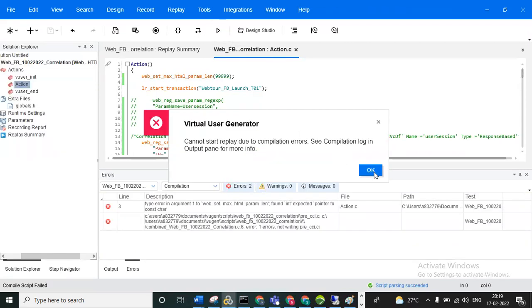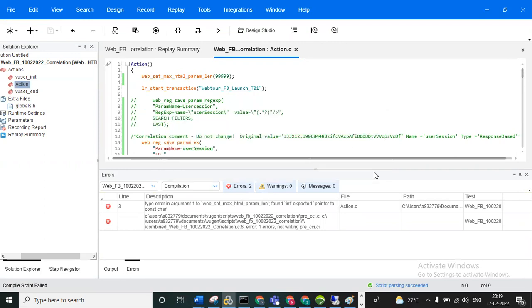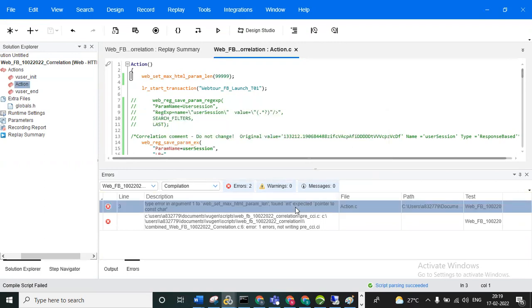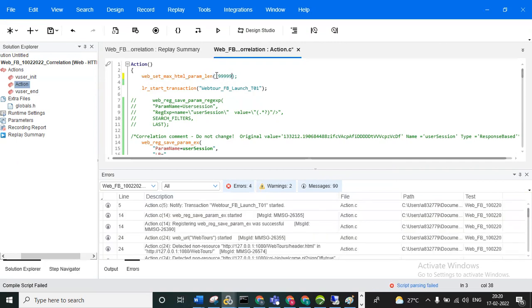Some errors, cannot replay the comparison. So here we need to give the double colons. That is why we are getting that type of error.